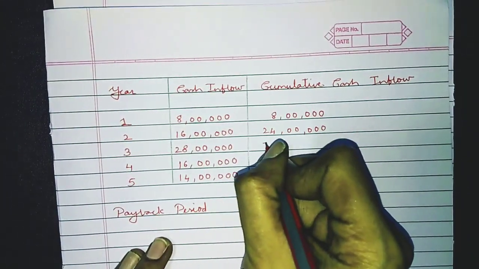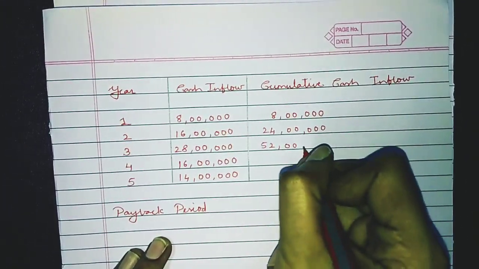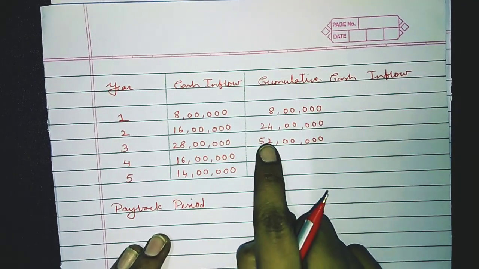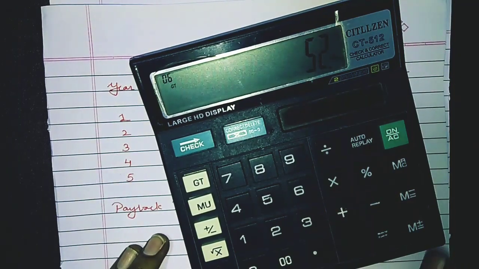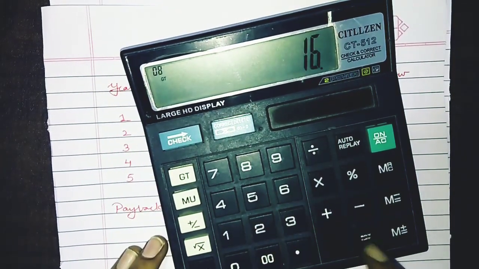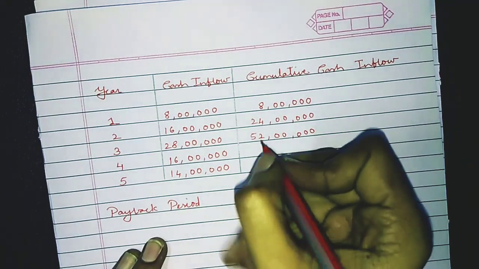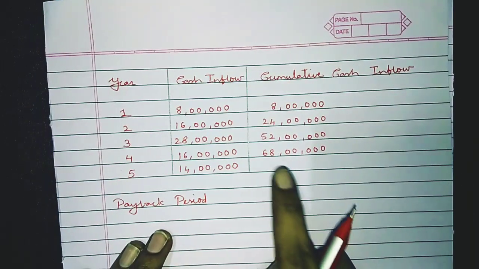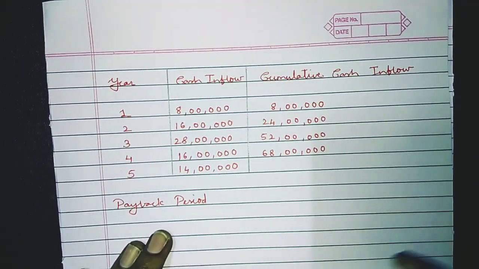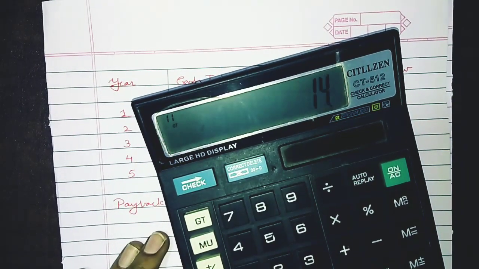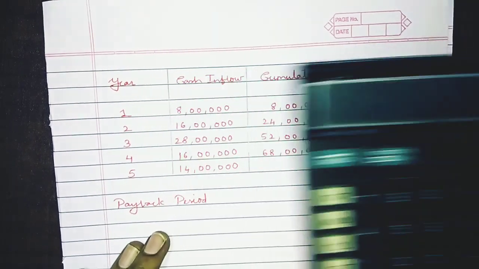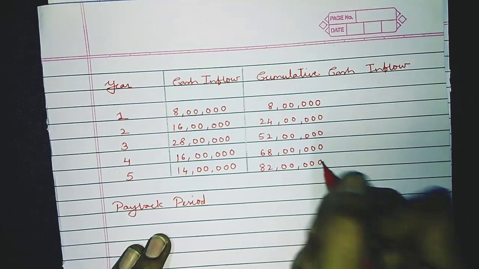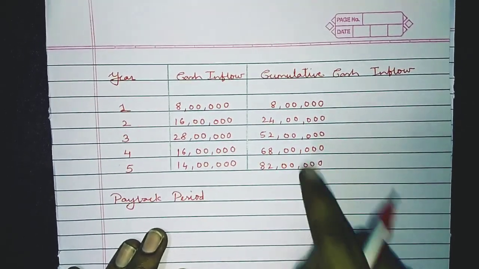So we are going to write down 52 lakhs over here. Now for the fourth year, we have to add 16. 52 lakhs plus 16 lakhs, that is 68 lakhs. So we are going to write down 68 lakhs. Now 68 lakhs plus 14 lakhs, that is 82 lakhs. So we are going to write down 82 lakhs over here. So we have done with the part of the cumulative cash inflow.